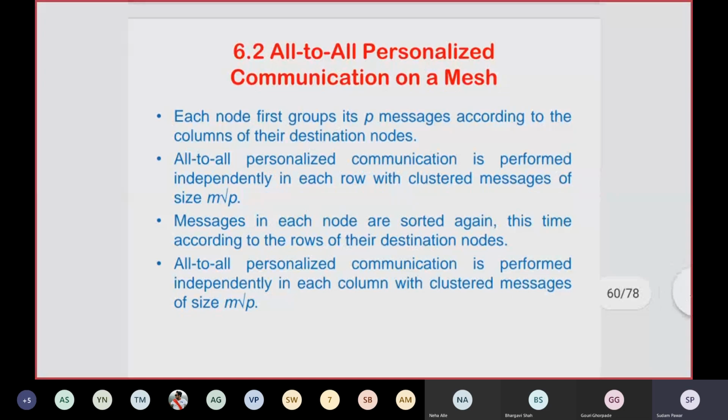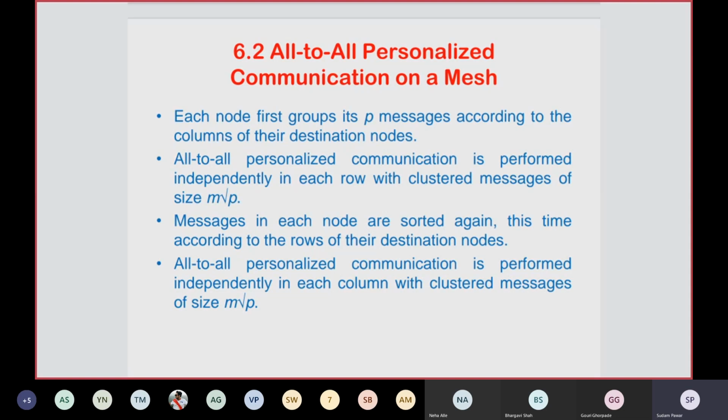Then moving towards the next topic, all-to-all personalized communication on a mesh network. In a mesh, along the row or along the column, the number of nodes is assumed to be root p. Each node first groups its p messages according to the columns of their destination nodes. We'll see that example considering the mesh network.